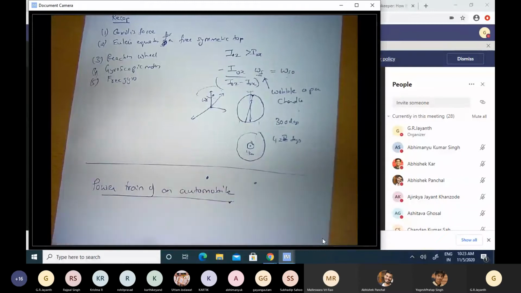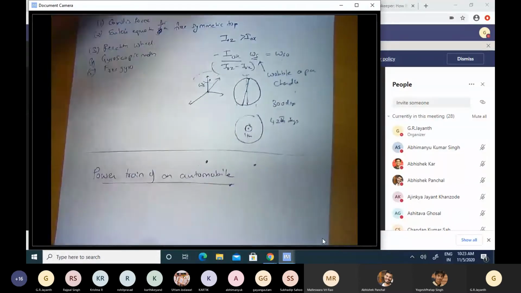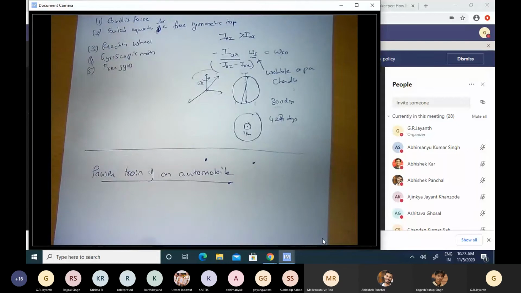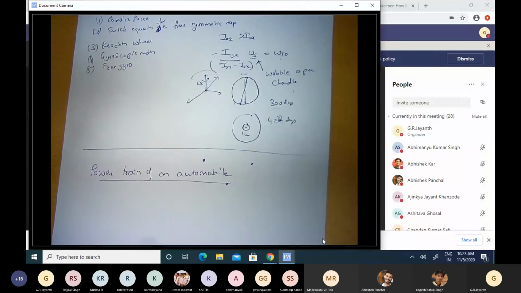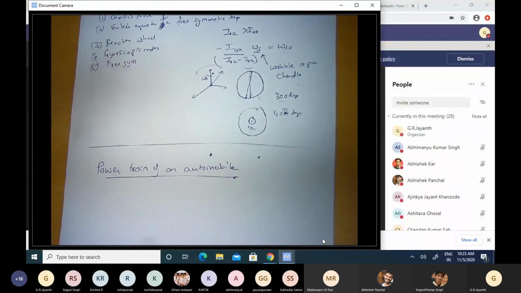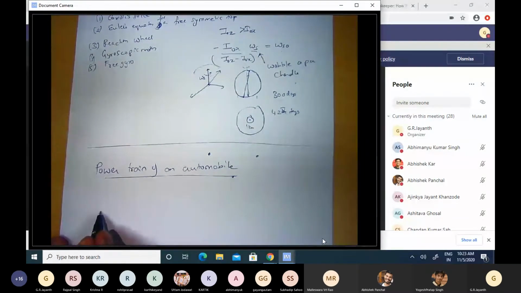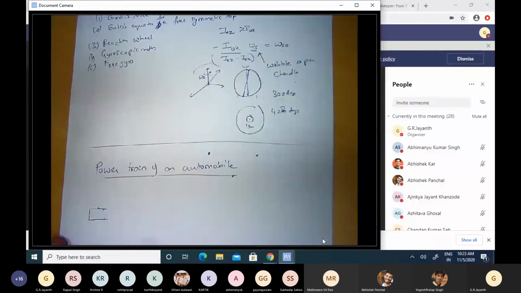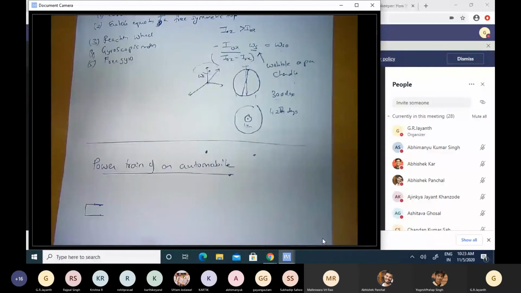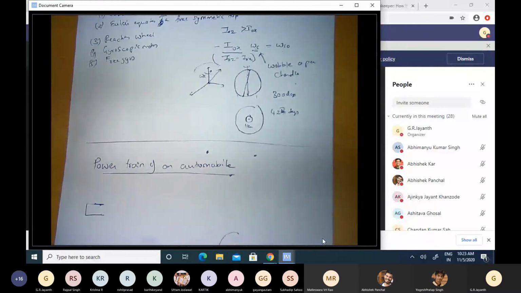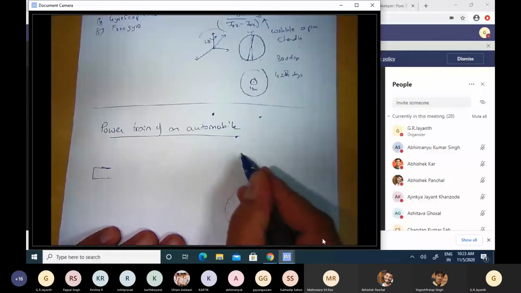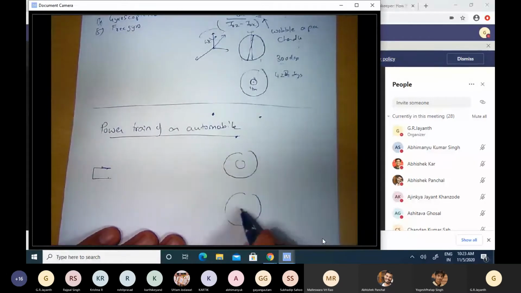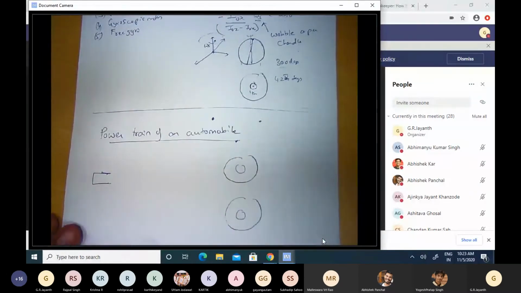What all do we have in the powertrain of an automobile? Just to show how many different elements need to come together to enable me to drive my car. At one end you have the engine. I'm just drawing that cylindrical bore of the engine in cross section, and somewhere else you have the wheel. You have the rear wheels that are driven by the energy produced by this engine.